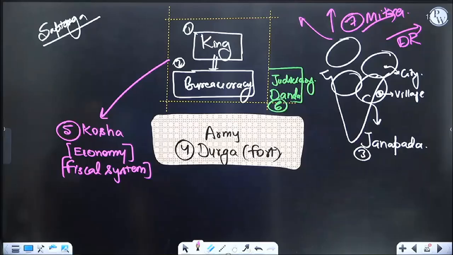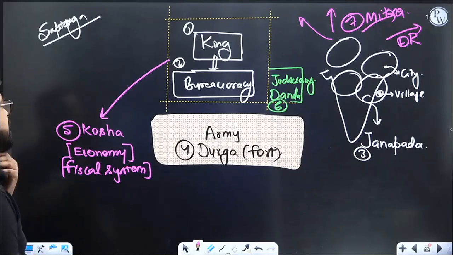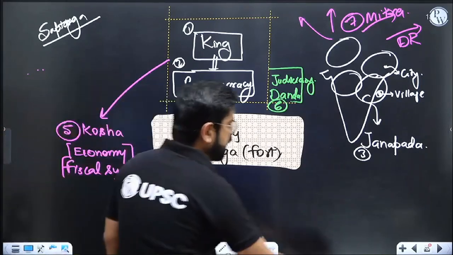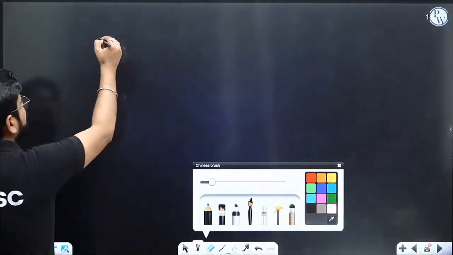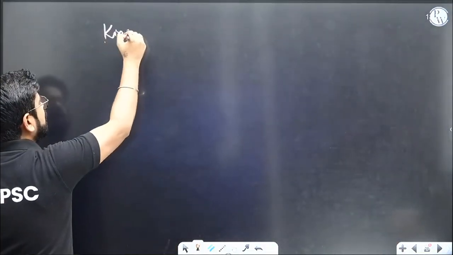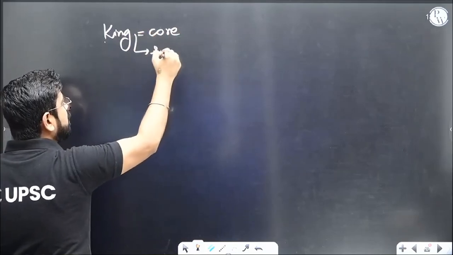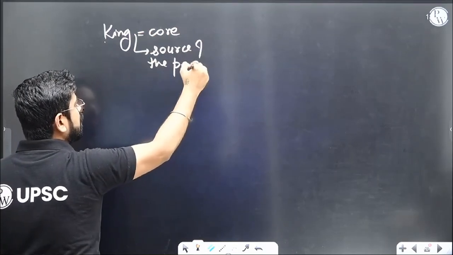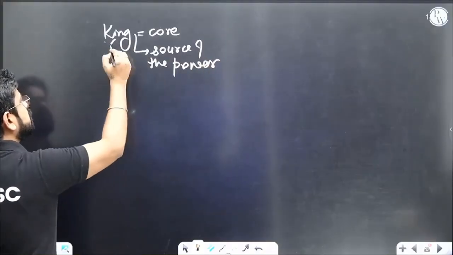Yeah. So these are the seven systems, or basically the seven limbs, Saptang of the state. Let's start with the king, the first part. Now, we must understand that the king is the core, the source of the power. Are you getting the point? He's the source of the power. The king will have a hereditary position.